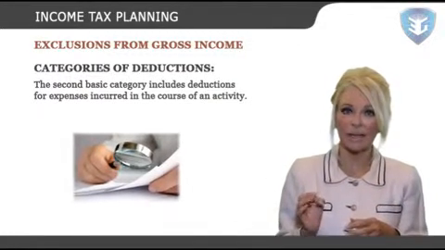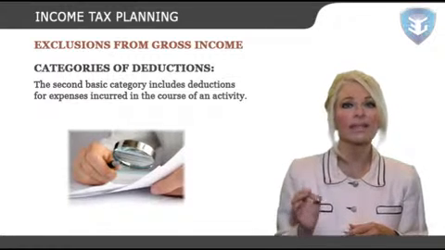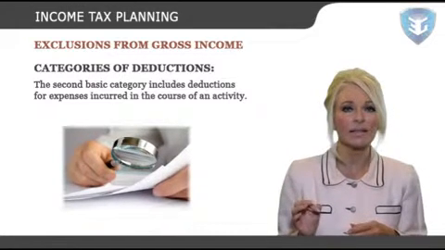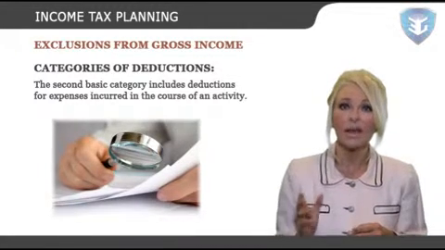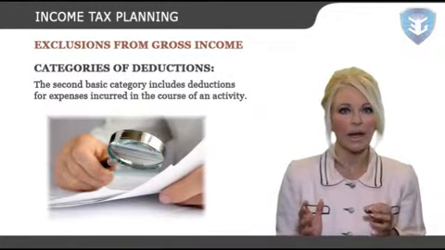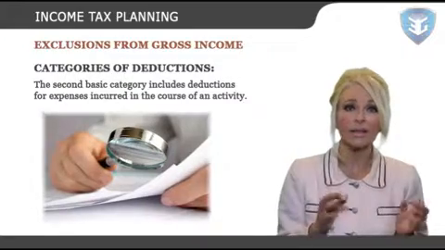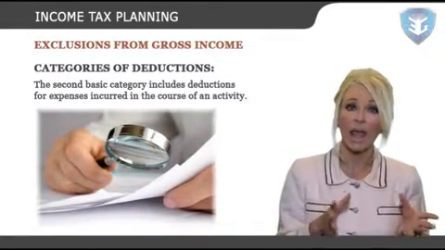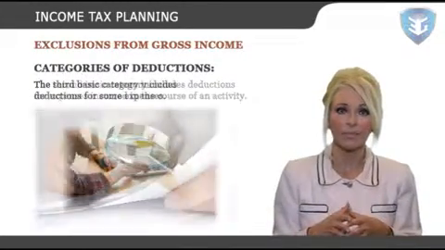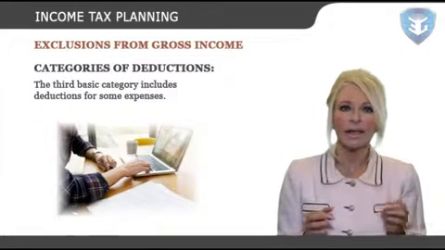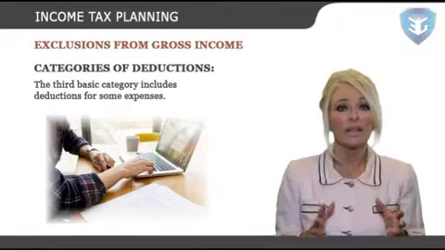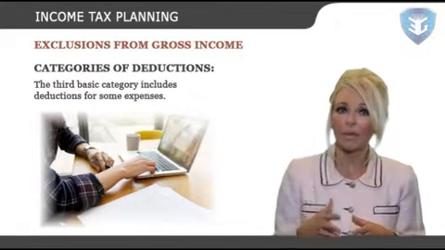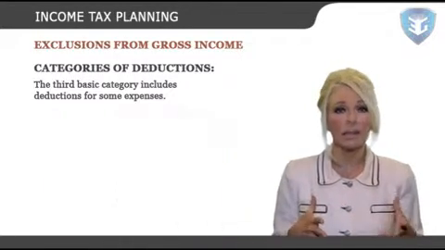The second basic category includes deductions for expenses incurred in the course of an activity that is not a trade or business, but is intended to produce income and make a profit. The third basic category includes deductions for some expenses that are simply personal, family, or living expenses.